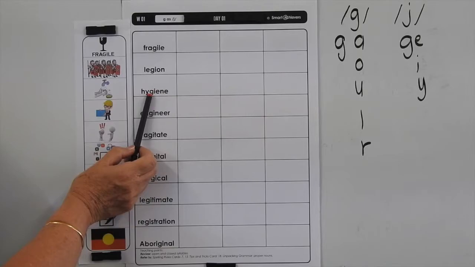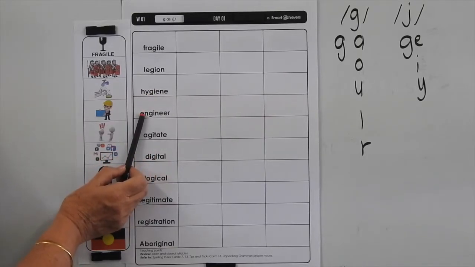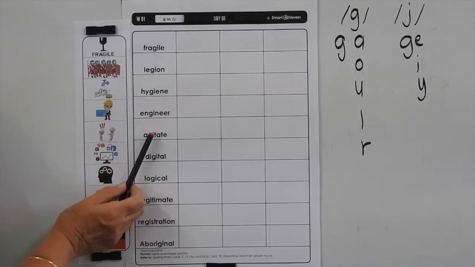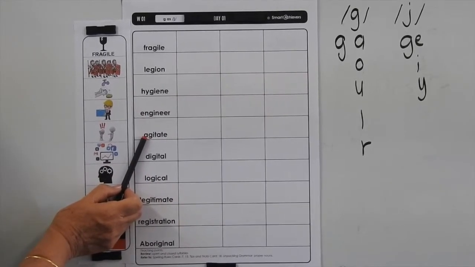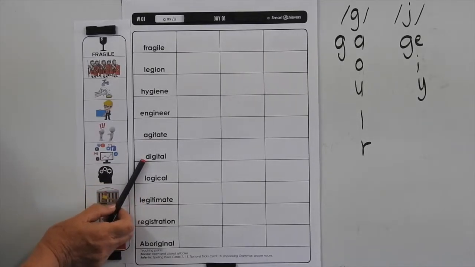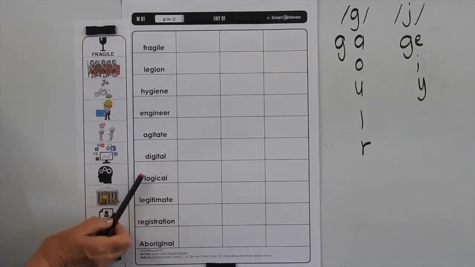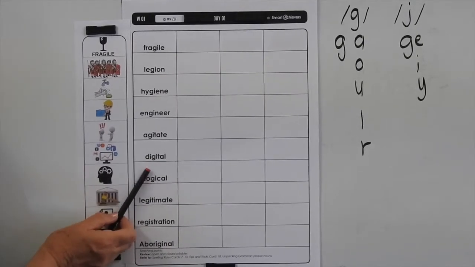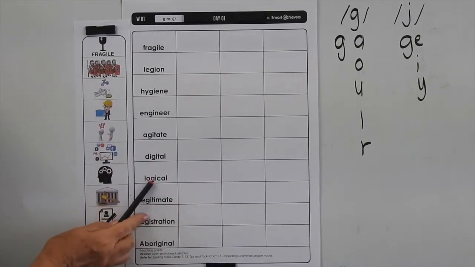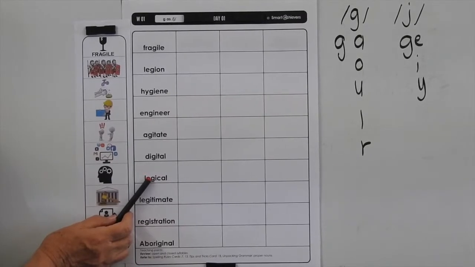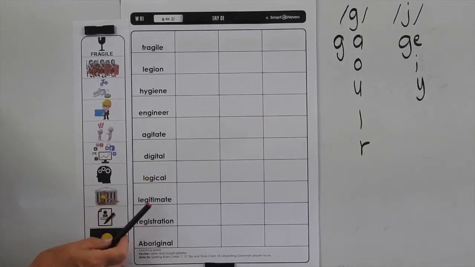Hygiene is cleanliness. An engineer is a person who designs, builds or maintains engines, machines or structures. Agitate means to distress a person or people. Digital means showing as the digits 0 to 9. And we often see that on a clock, on a digital clock. It can also relate to your fingers too, by the way. Logical means supported by reason or law, or rational.